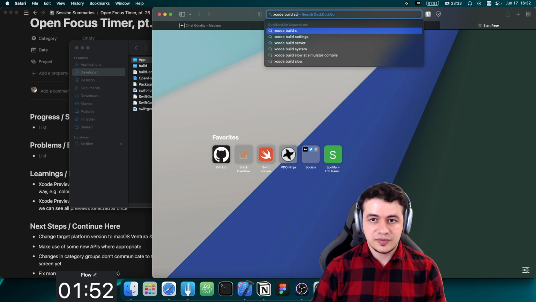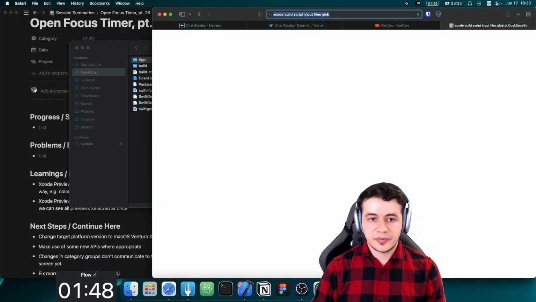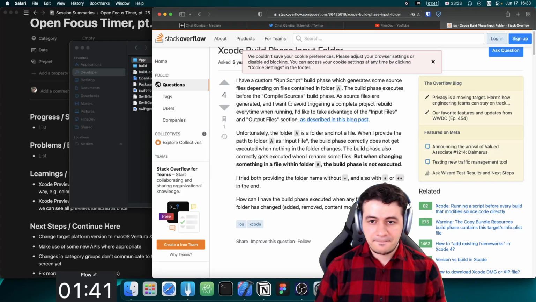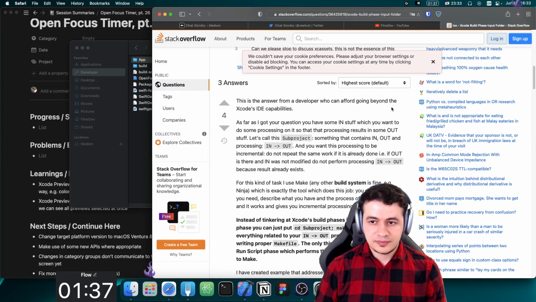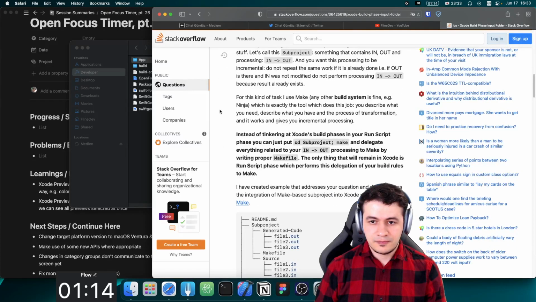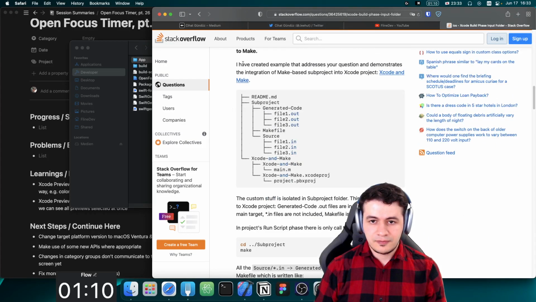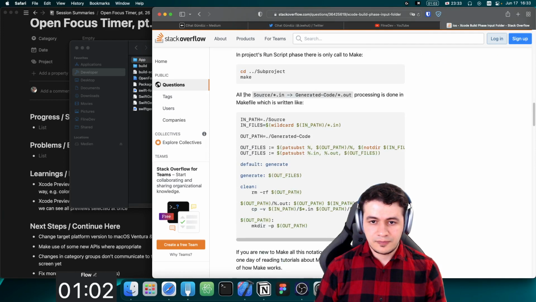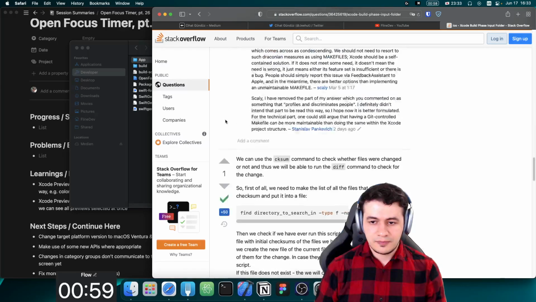Xcode, build script, input file, glob. Let's see if it supports glob or something like that. This is makefile based.